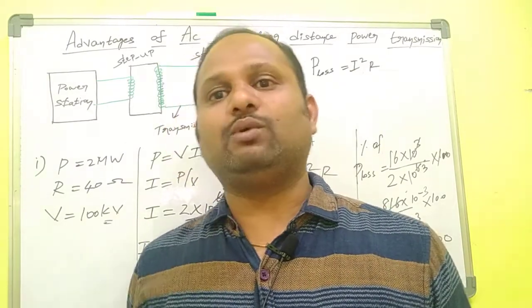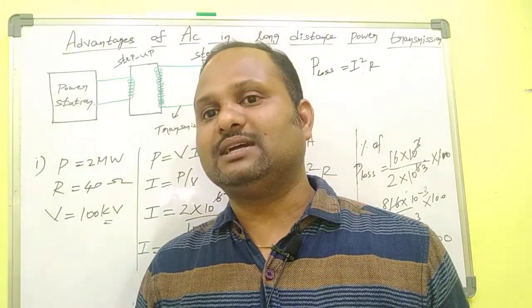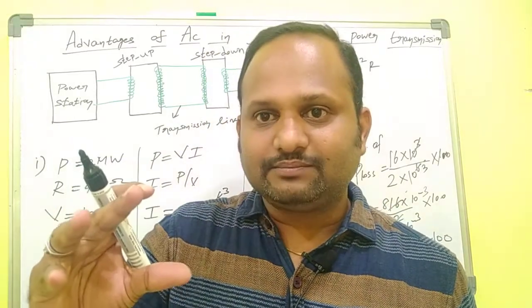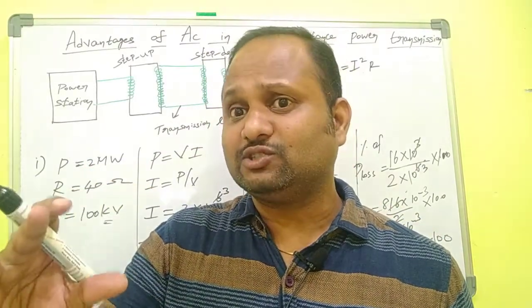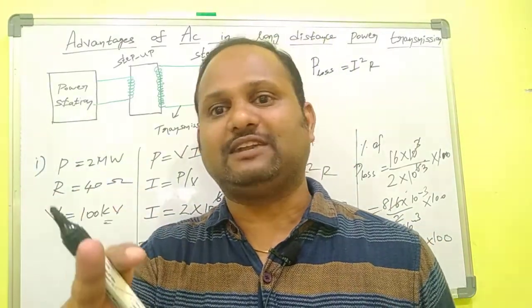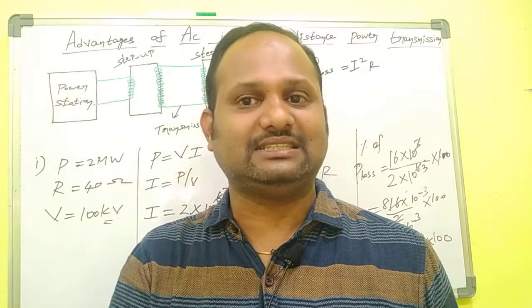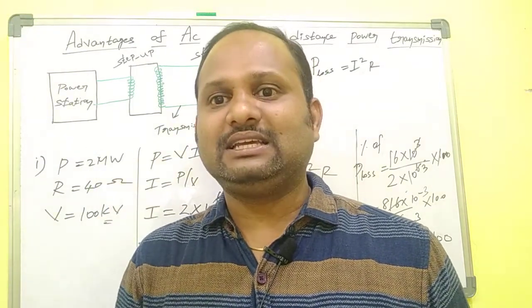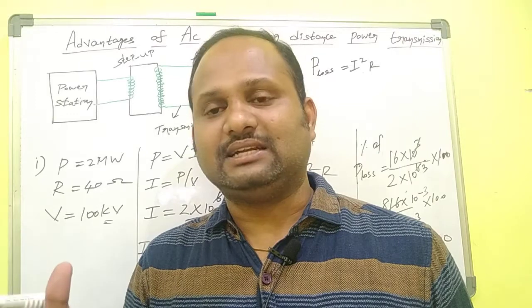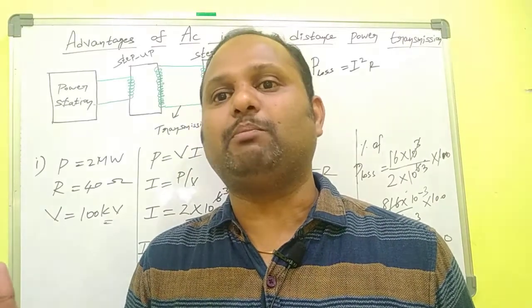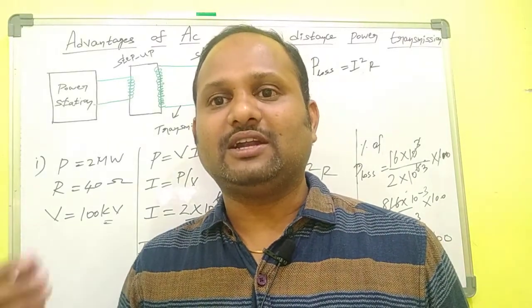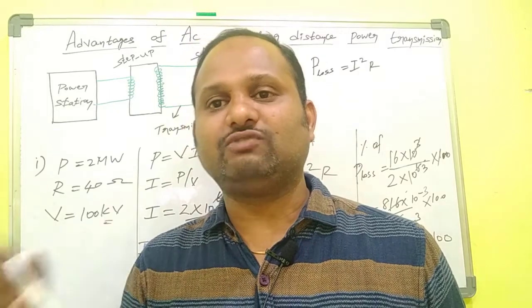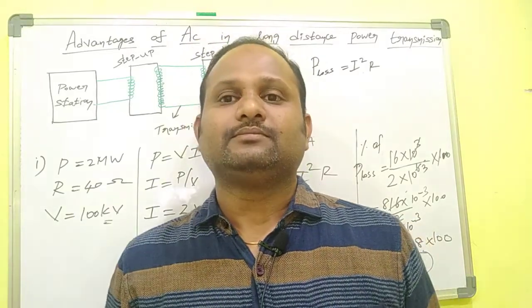That is the main advantage of AC, because we can convert AC voltage from high into low, low into high with the help of transformer, because transformer works only on AC. In the DC, if the DC voltage is generated, it cannot be stepped up or down. We can't increase or decrease. That is the main disadvantage of DC.